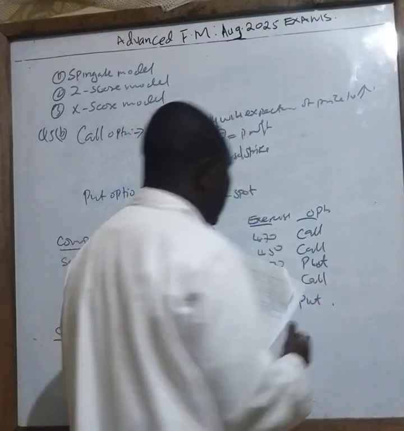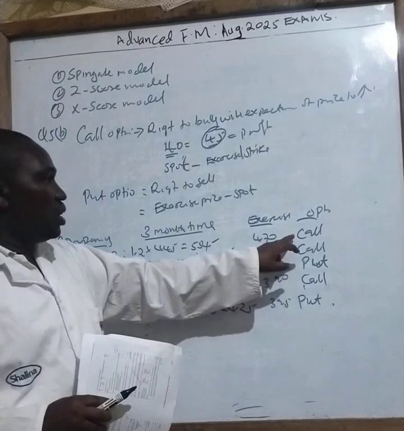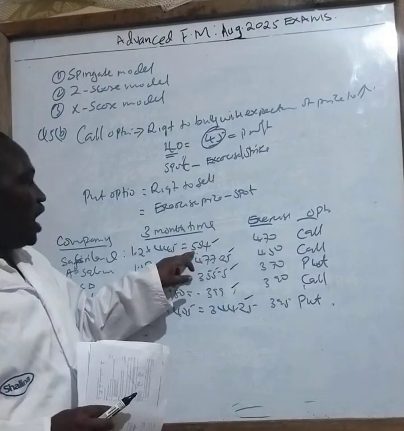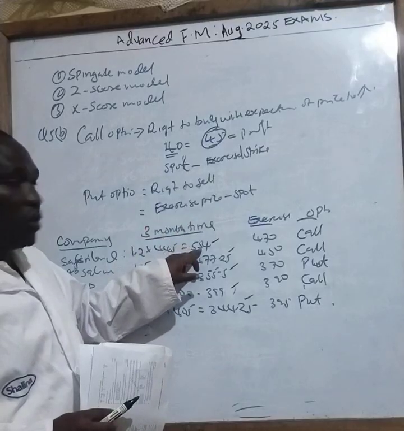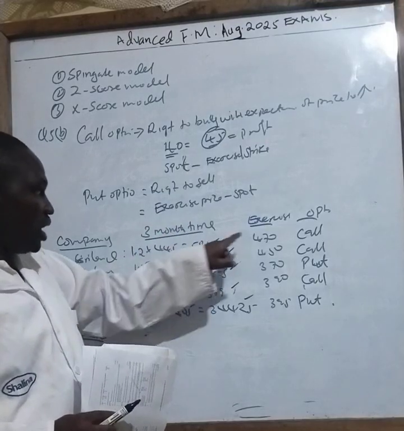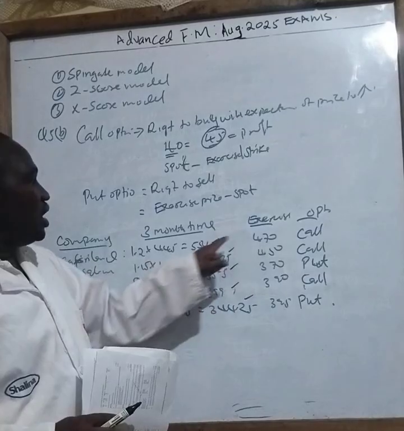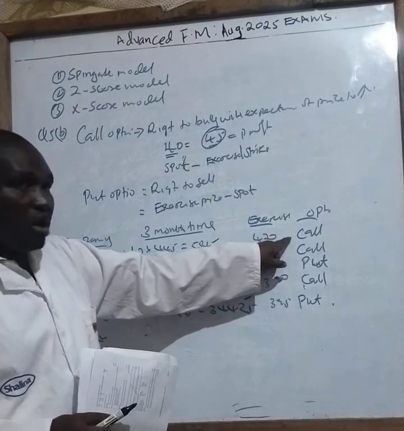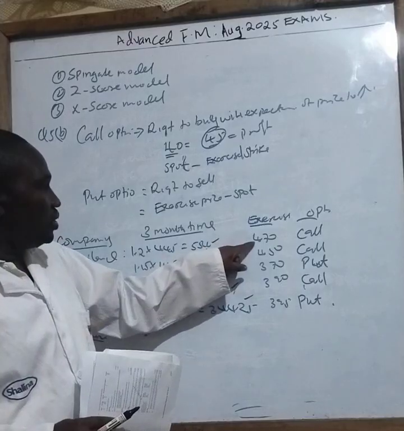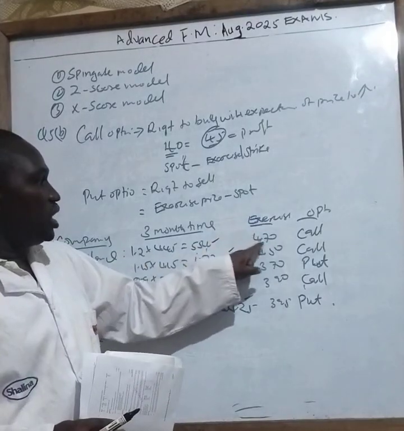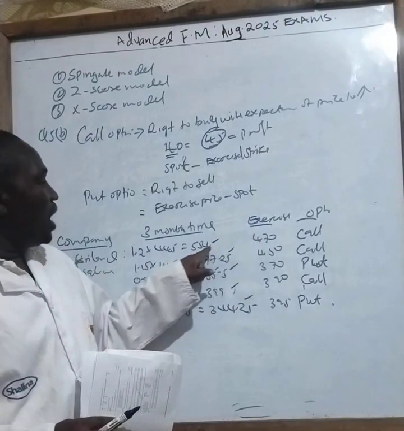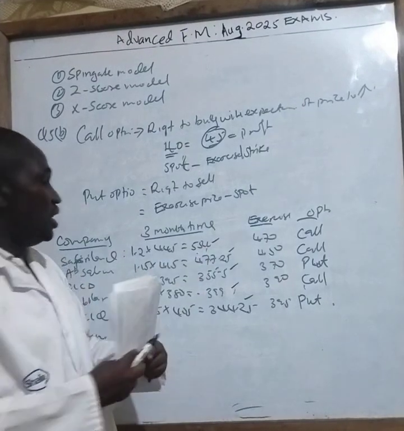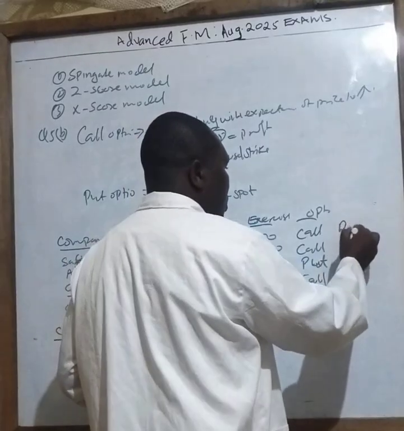Put is to do what, class? Let's understand. Call is to buy. Now, in this case, in 3 months, it will be 554. Then you sign the contract now at 470. Now, in this case, will it be very favorable? In the books, I've put it, if it is a call, you see it has increased. The one that you have put in the contract is 470, but the market spot price at that particular time is 550, for it has risen. So you can say there is a rise.